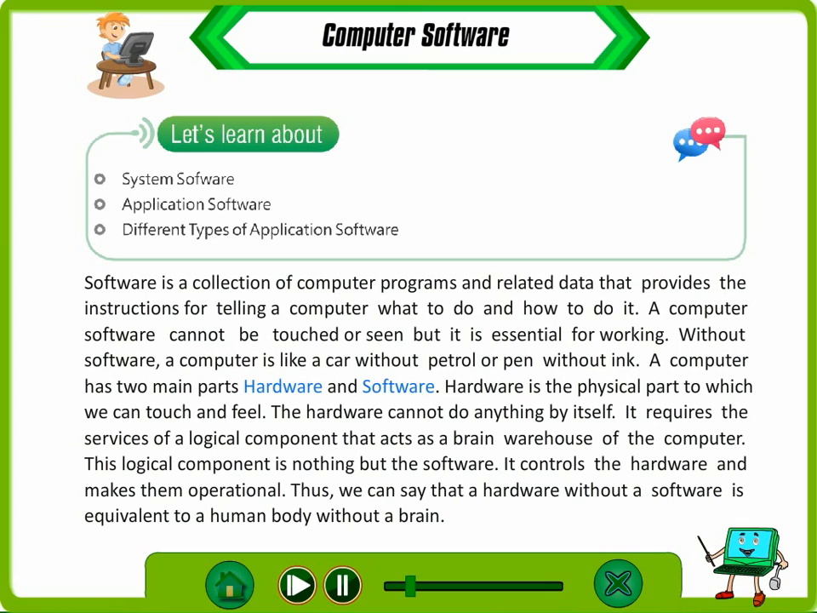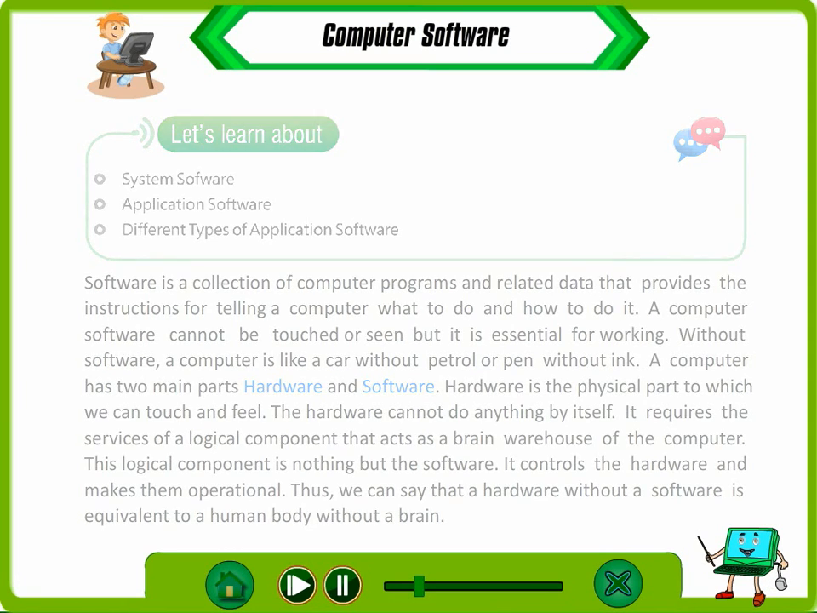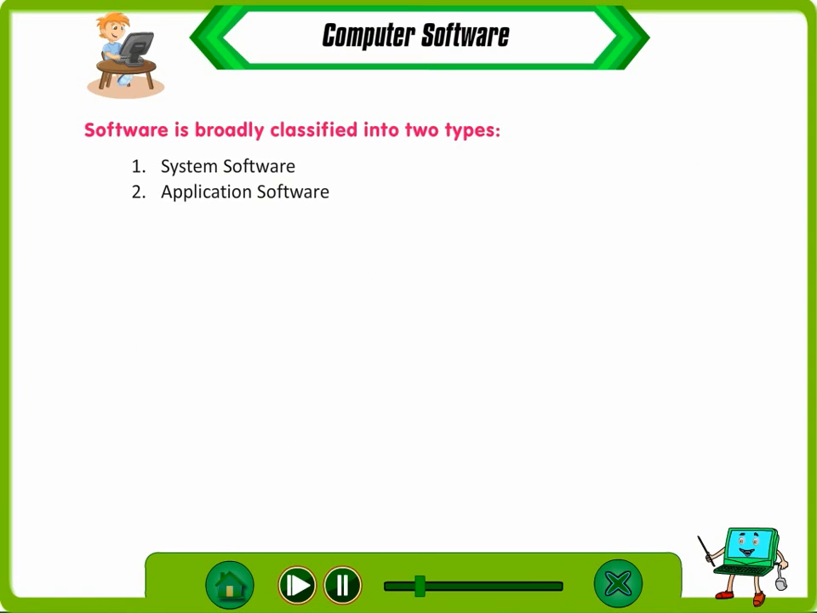It requires the services of a logical component that acts as the brain of the computer. This logical component is nothing but the software. It controls the hardware and makes it operational. Thus, we can say that hardware without software is equivalent to a human body without a brain. Software is broadly classified into two types: system software and application software.